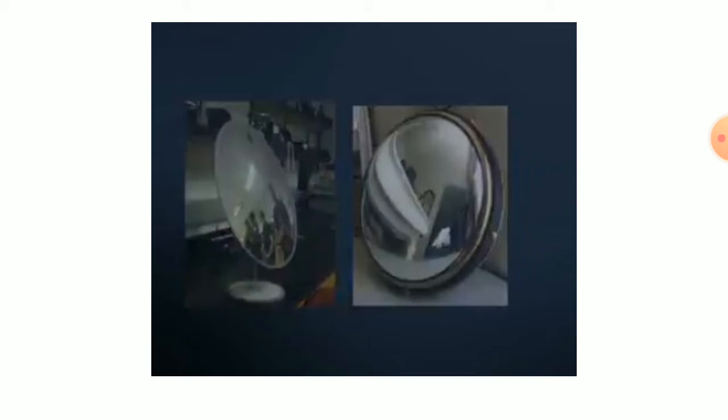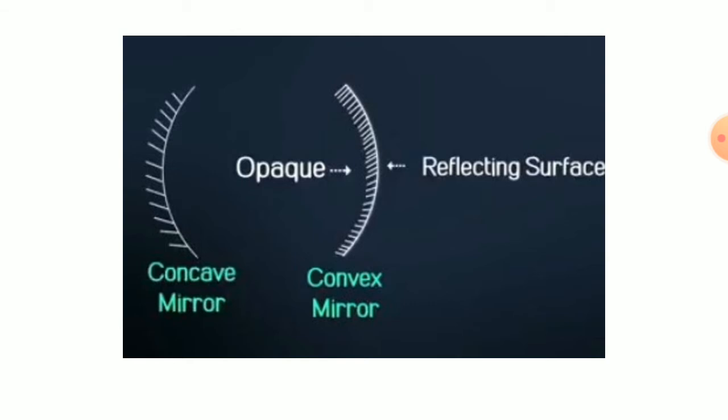So in a spherical mirror, the reflecting surface of the mirror is curved inward or outward. So from inward and outward, two surfaces are there. From these two surfaces we can understand two more mirrors, both are spherical mirrors. One is a concave mirror, another one is a convex mirror.